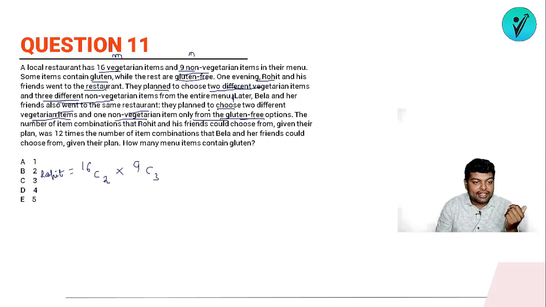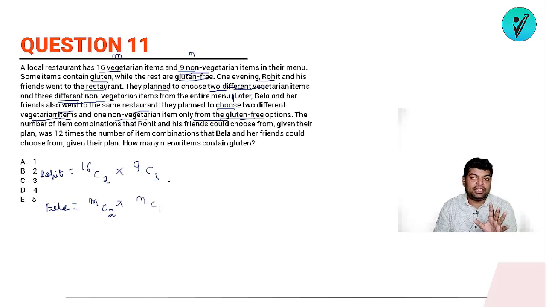So Bela and her friend plan to choose 2 different vegetarian items. Since they are opting for gluten-free options, it will be MC2 for vegetarian items, and 1 non-vegetarian item, so it will be NC1. So these are the different options available for Bela. Rohit and his friend don't have any issues with gluten or non-gluten, but Bela and her friend only want to eat gluten-free items.